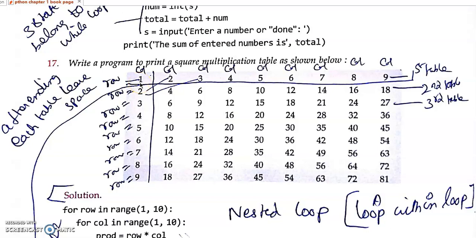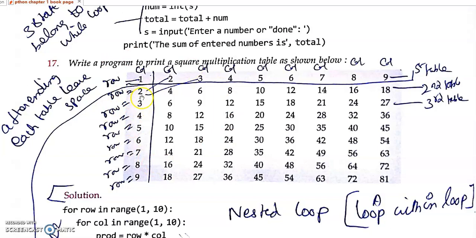Always in programming, row values are represented by i and column values are represented by j. So if I take the first row, I should fill all the columns. Then I will move on to the second row and fill all its columns, then the third row, then the fourth row, and then the fifth row. It will go like this.